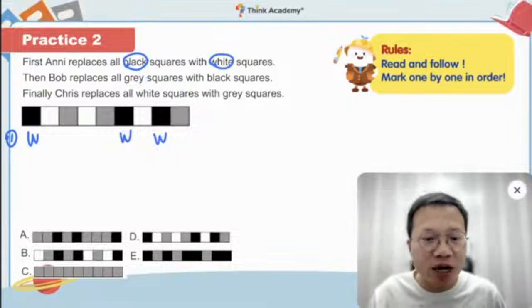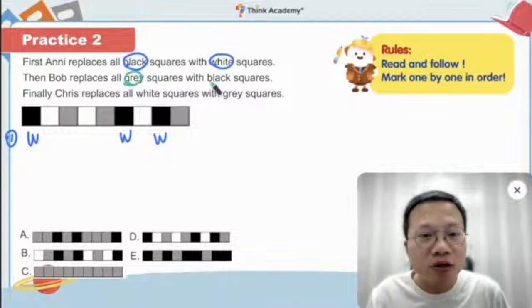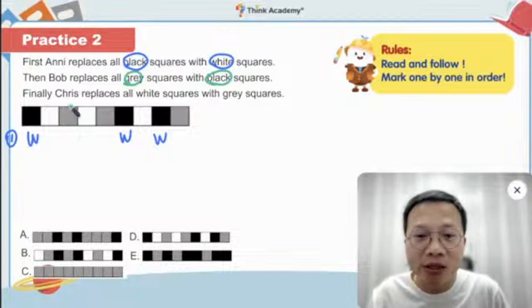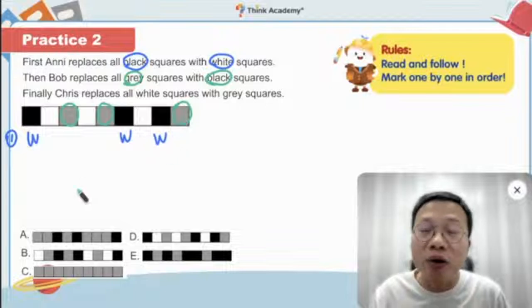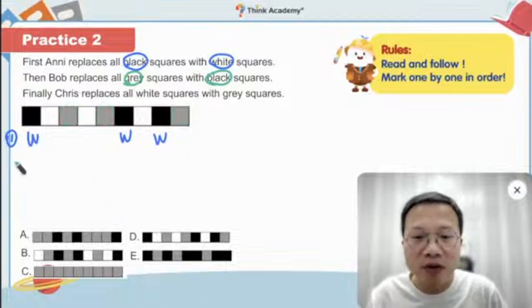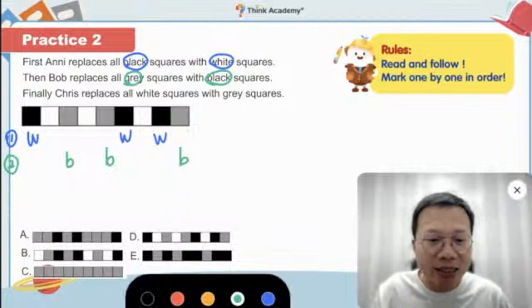I change the color, okay? All gray squares change into black squares. So you find all the grays. Here we have a gray, gray, and gray, so we need to change them into black. Now what do we have? For the second one, we have black, black, and black. Okay, in the end, let's take a look at the last step.